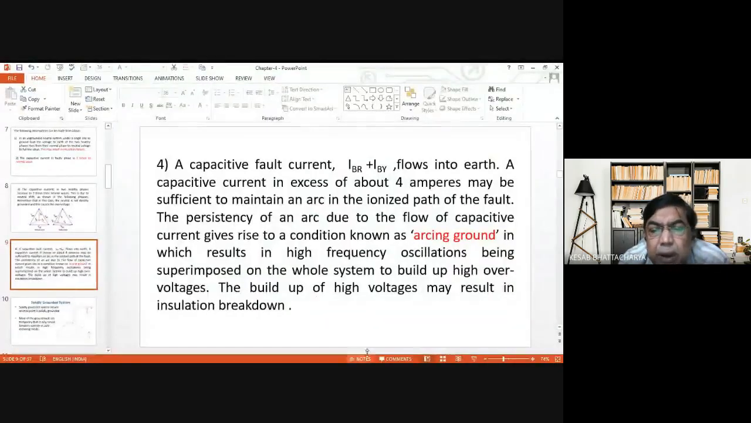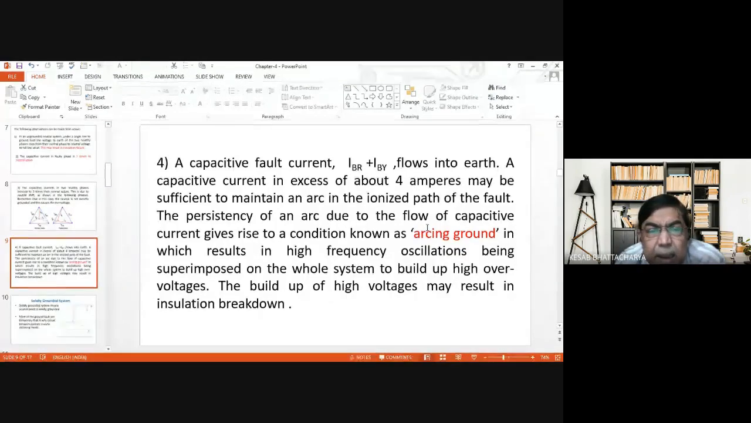Just have a look. Now a capacitive fault current IBR plus IBY we have seen flows into the arc. A capacitive current in excess of about 4 amperes may be sufficient to maintain an arc in the ionized path of the fault. Obviously, when there is grounding of one phase or a fault involving ground and one of the phases, the current flowing through that path will be quite large.